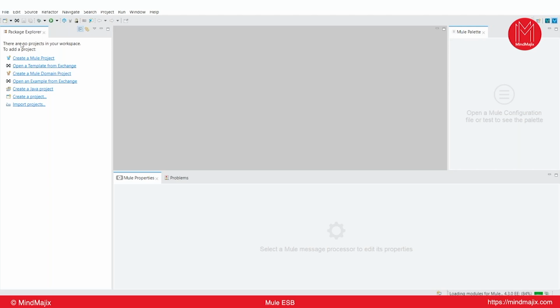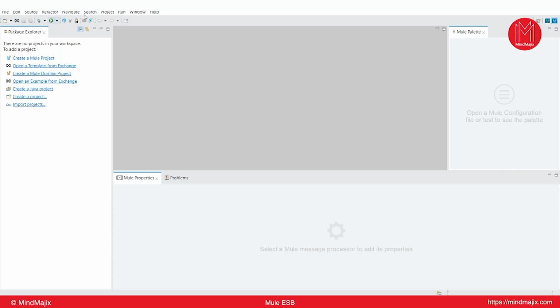Now we can see how to create a project. These are the shortcuts to create a Mule project, import a project, or create a Java project, anything. These shortcuts are not available in the older versions of Studio, that means 7.4.2 and so on. They were introduced in 7.5.0 onwards, right?